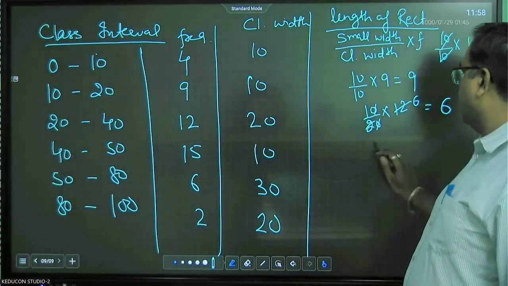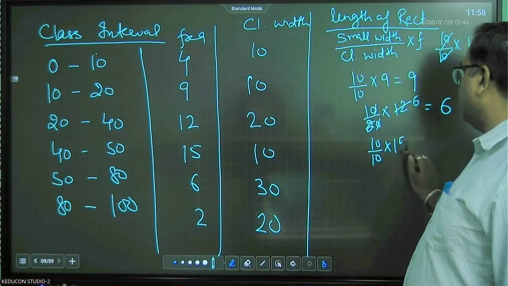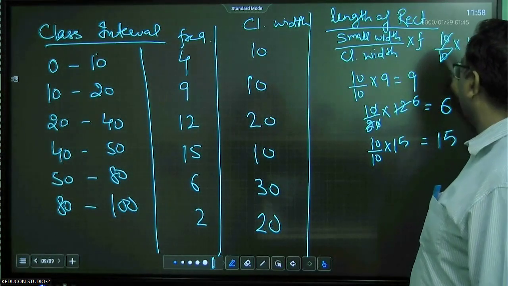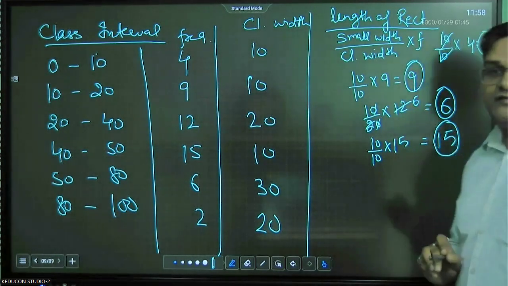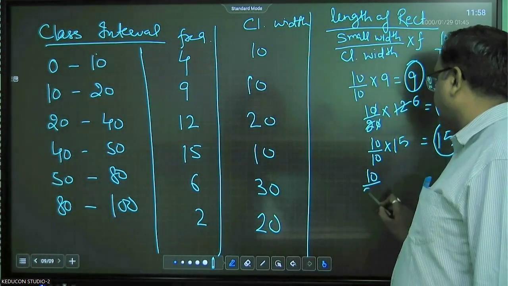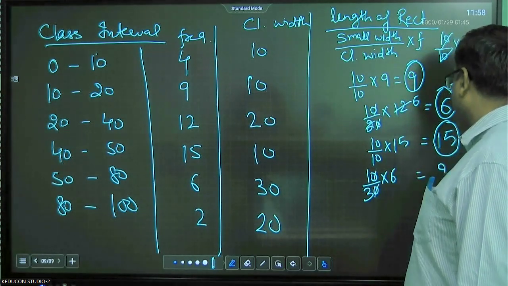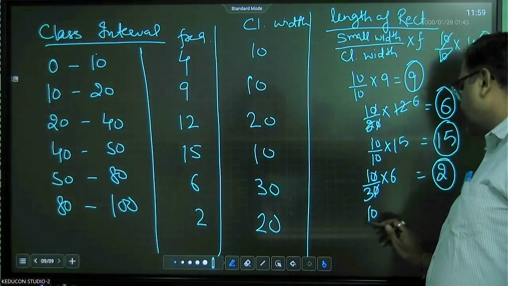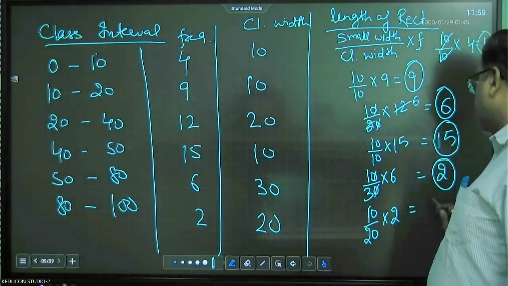Next, it is again 10, 10 by 10 into frequency 15, so the length is 15. Whatever I am circling, that is the length of the rectangle. Now next is 10 by 30 into 6. We will simplify this. So the length of the rectangle is 2. Next is 20: 10 by 20 into 2. So this comes out to be 1.